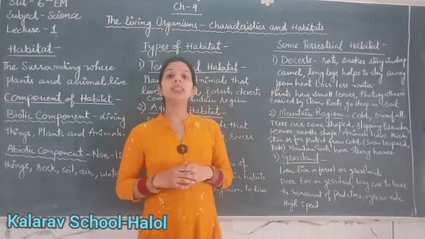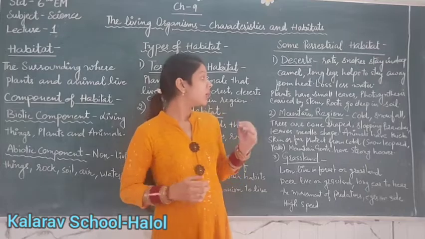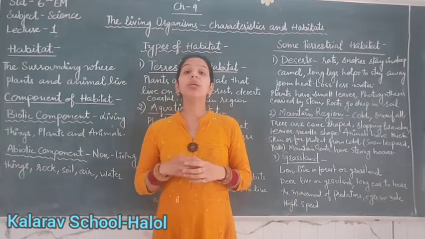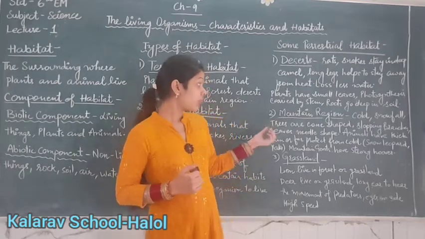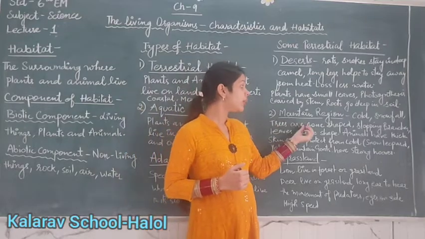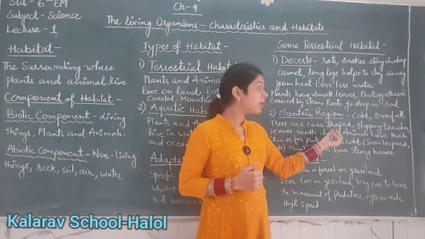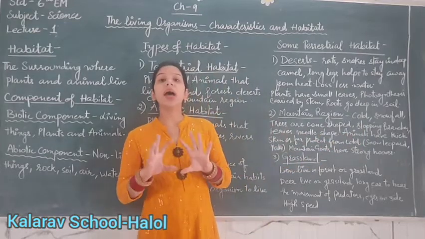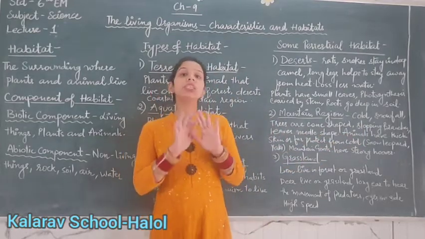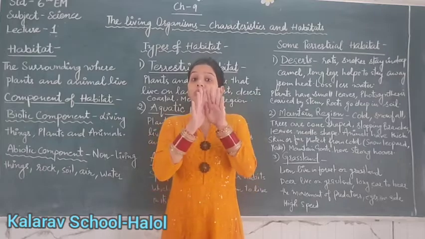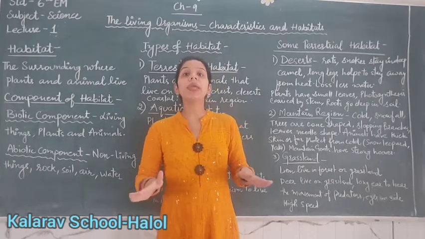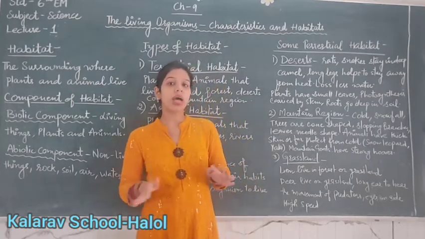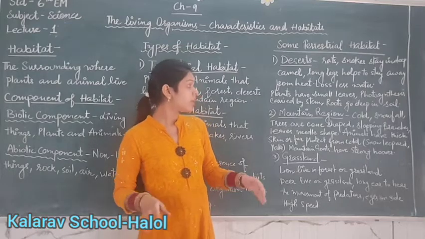Number 2 is mountain region. Mountain regions are very cold. There is snowfall during the winter season. The trees of the mountain region are cone shaped. They have sloping branches and their leaves are needle shaped. This shape is due to the snow and rainfall sliding off the trees.